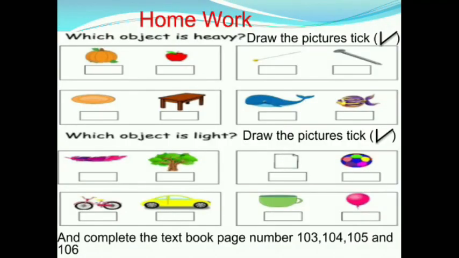Children, do this homework. First, which object is heavy? Draw the pictures and tick the right mark. Second, which object is light? Draw the pictures and tick the right mark. And complete the textbook page numbers 103, 104, 105 and 106.